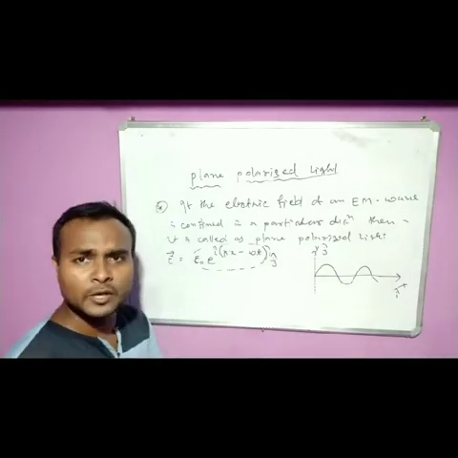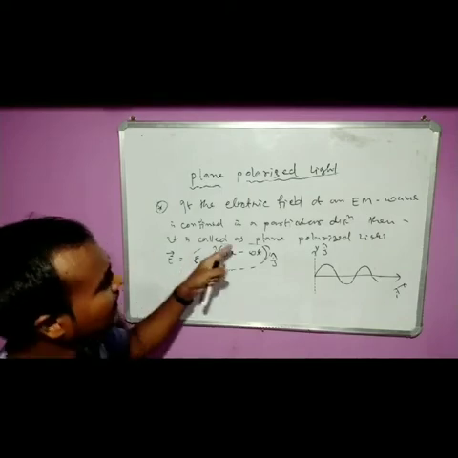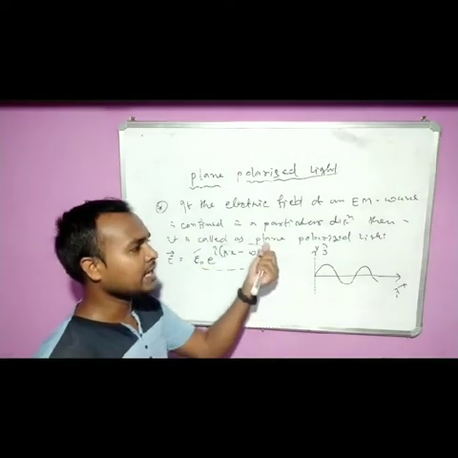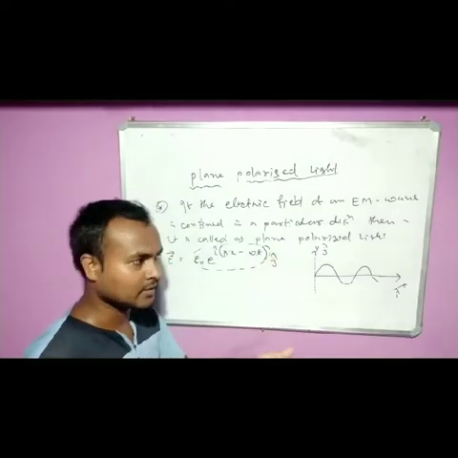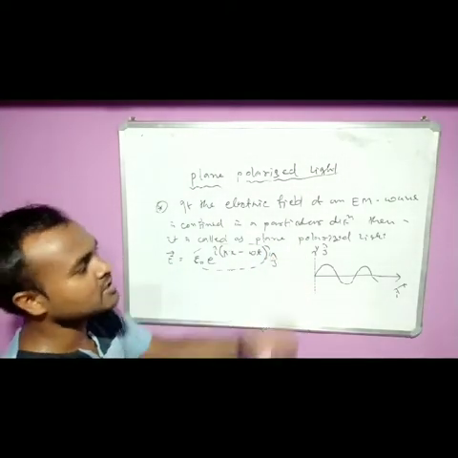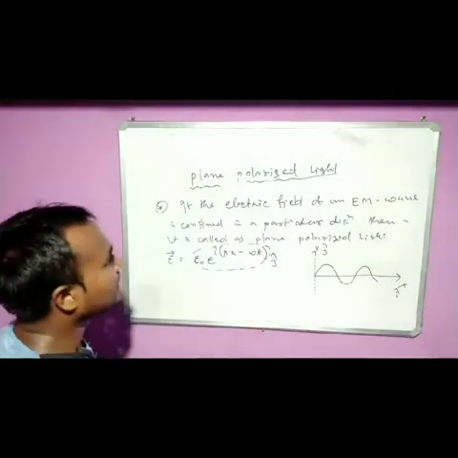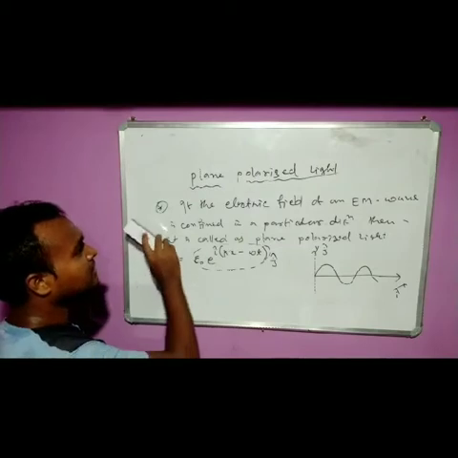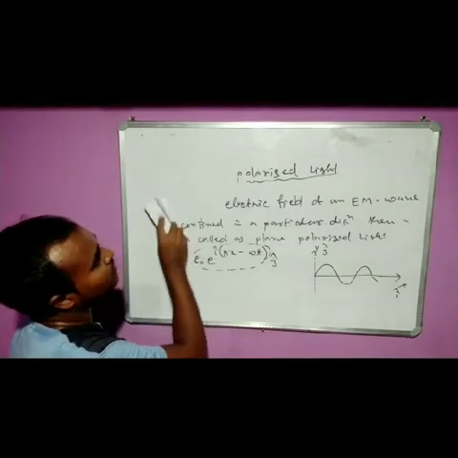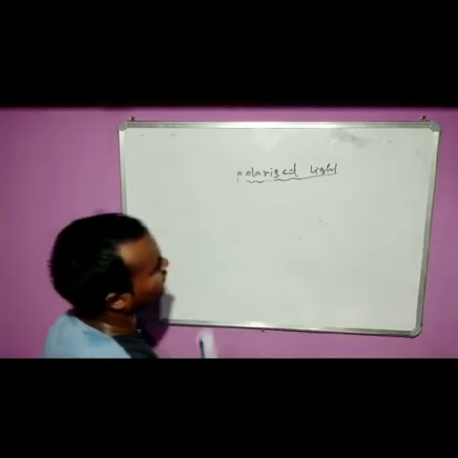You got my point? Now you see that it will be called a plane polarized light because it is polarized, confined in a particular direction. Now you got the idea of plane polarized light. Now what will be the circularly polarized light, or what will be the elliptically polarized light?